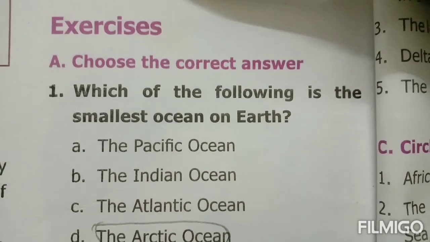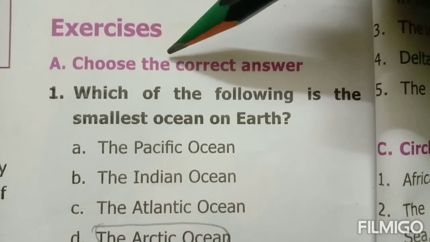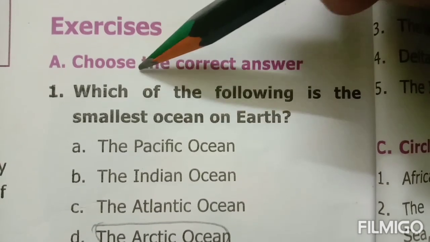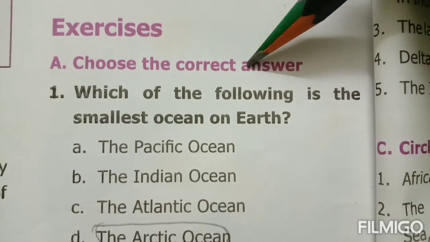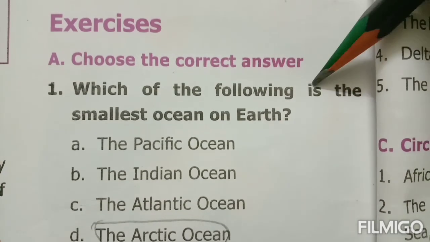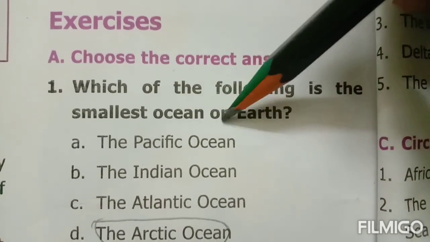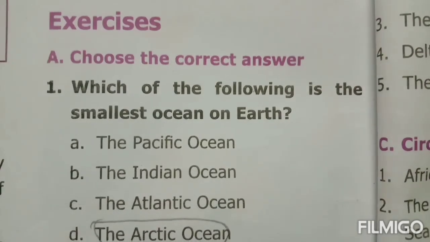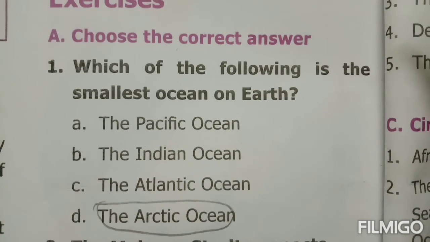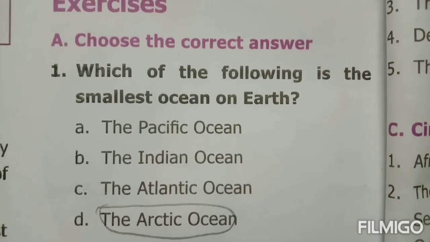Next, lesson number 2, Geography, Land and Oceans, book back 1 marks. First, choose the correct answer. First question, which of the following is the smallest ocean on the earth? We have a total of 5 oceans, isn't it? So among that, which is the smallest ocean?